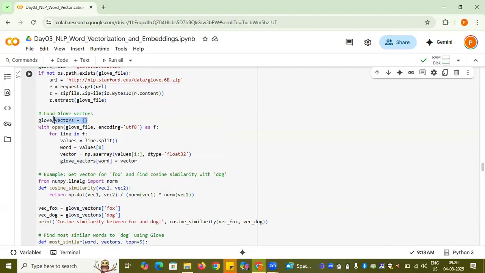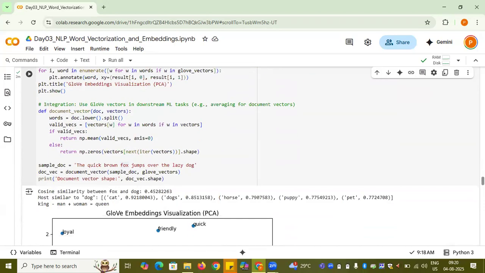Let's suppose I am creating it as a dictionary. This is the file which I downloaded from Stanford. For each and every line, for each and every word in my list, I am creating a vector, and this is how I am obtaining it. So in that file, I am obtaining the vectors for fox and dog, and then printing the cosine similarity between fox and dog. If you look below, the cosine similarity came out to be 0.42.